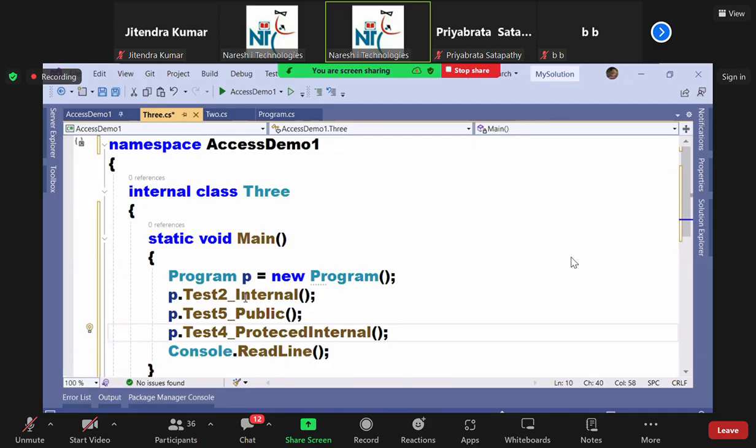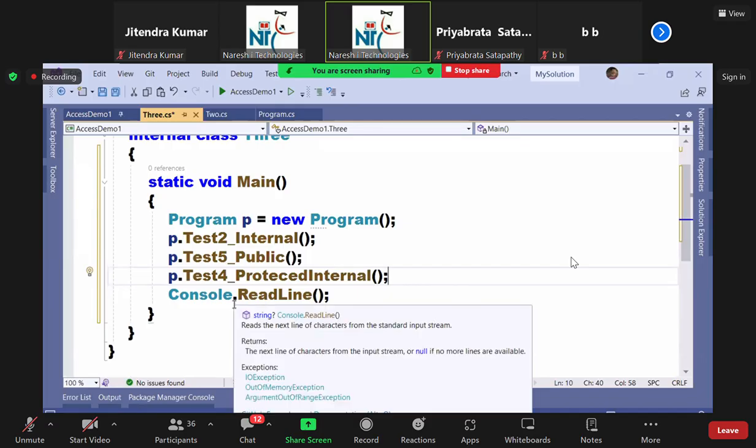Are you clear? Private protected is also not accessible. Nothing to explain about private protected here. If private and protected and none are accessible, private protected also will not be accessible. It's a combination, that's all. Is private accessible here? No. Is protected accessible here? No. Both are not accessible, then private protected is also not accessible. But I'll tell you that in more detail later.